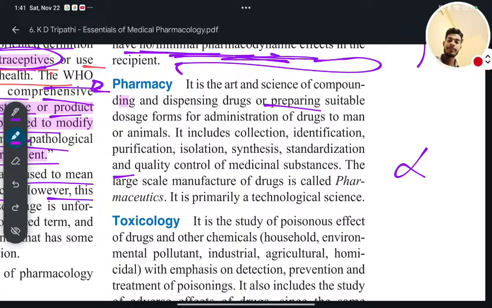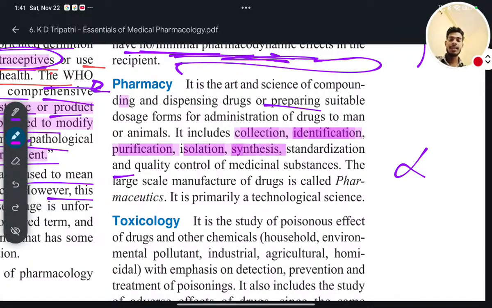The first term is collection of raw material, then identification. You have to identify whether this raw material is correct or not, whether it will work or not, whether it is suitable for the activity or not. Then purification, you have to purify the raw material, that is 110%. And isolation, after purification you have to isolate the raw material. From gross you have to make it net.